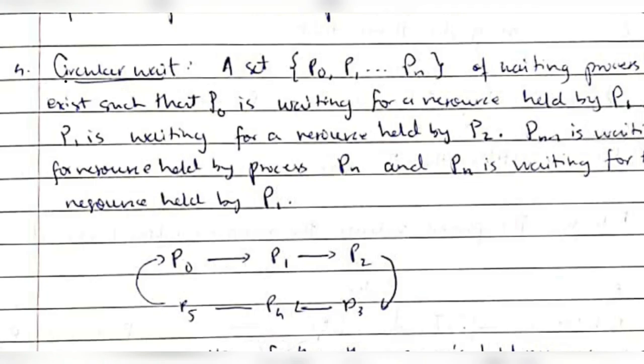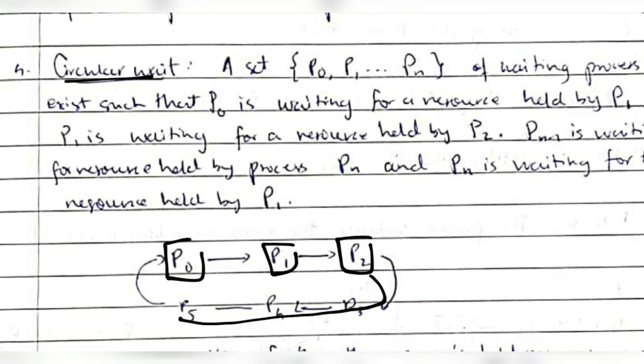And the last condition is circular wait. As you can see in this diagram, P0 is waiting for P1 and P1 is waiting for P2 and so on until P5, and it's waiting for P0. So in this case, each process is waiting for another process, so a deadlock can happen.